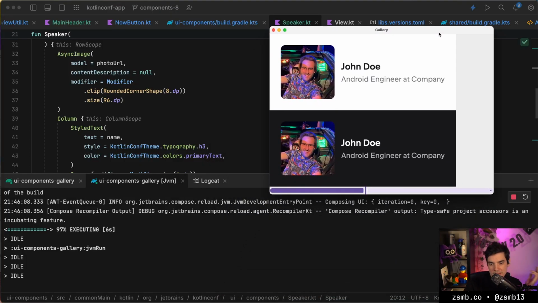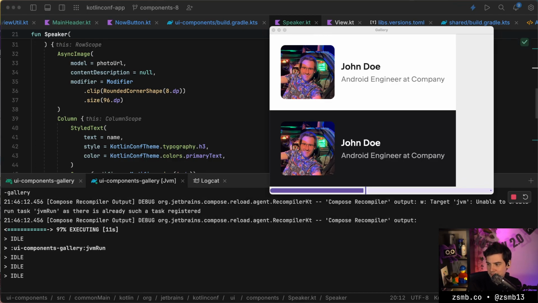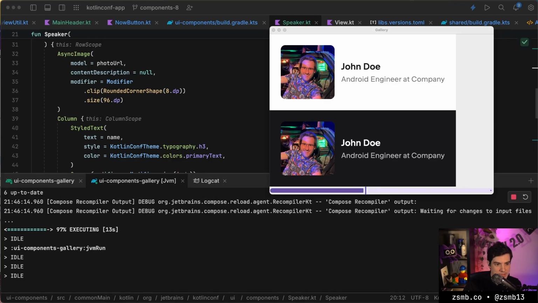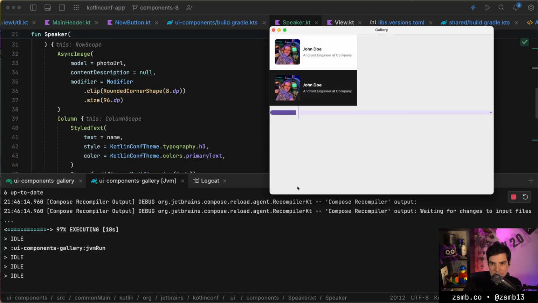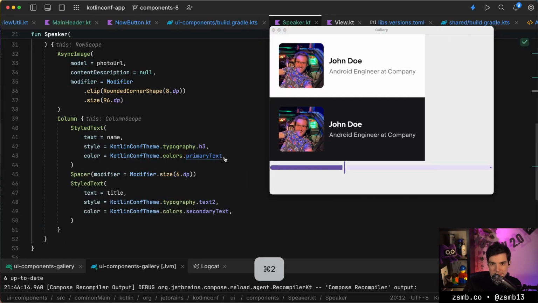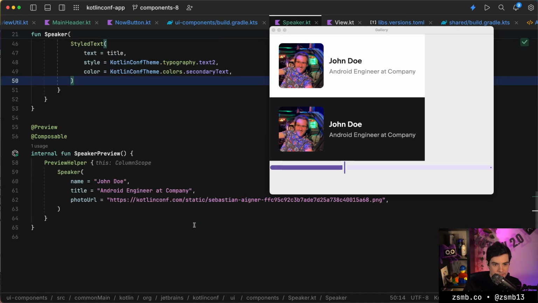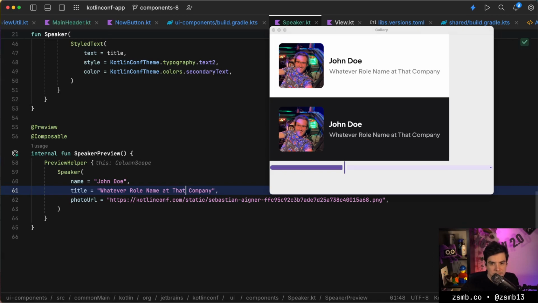Maybe it can. Yeah, there we go. Okay, so it couldn't handle adding all of these things. That seems kind of fair. That seems all right. Yeah, I mean that's the speaker component. That seems to work just fine now that we have an internet permission. Yeah, okay. We're hot reloading.